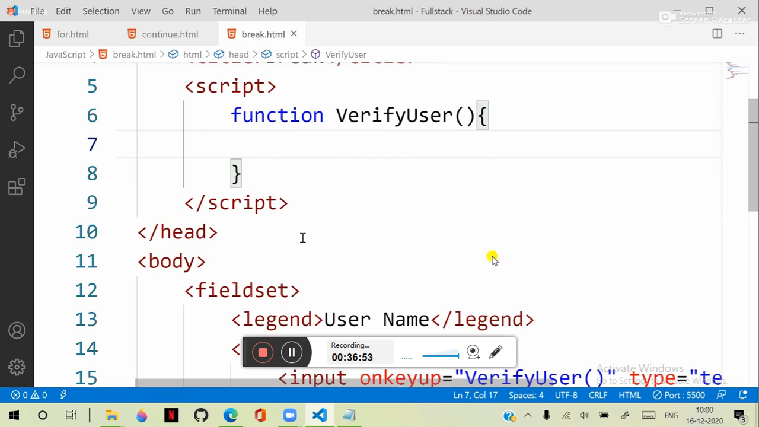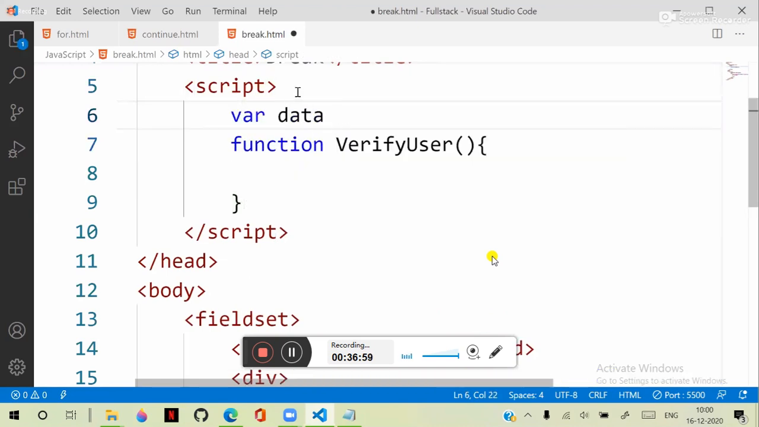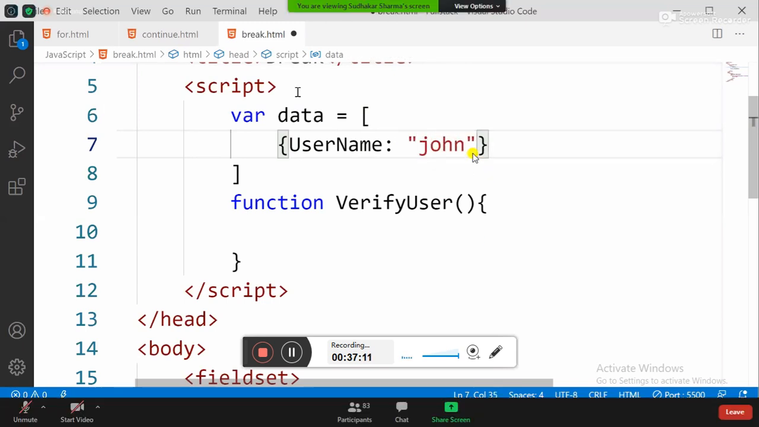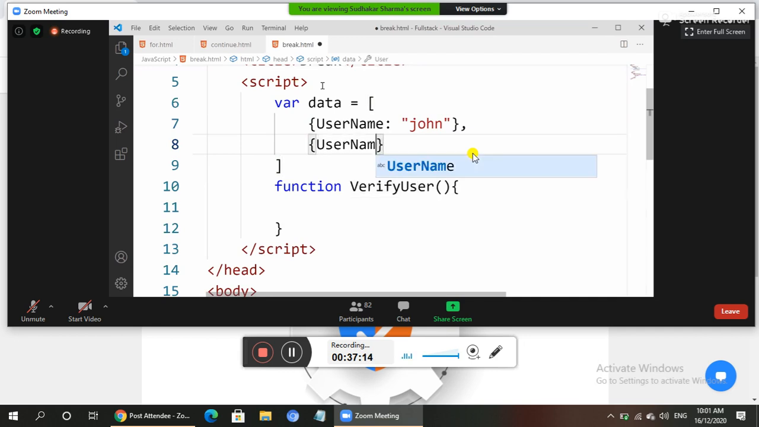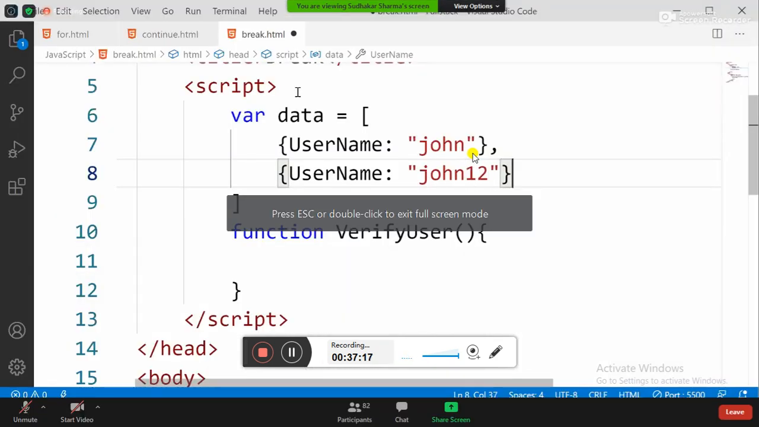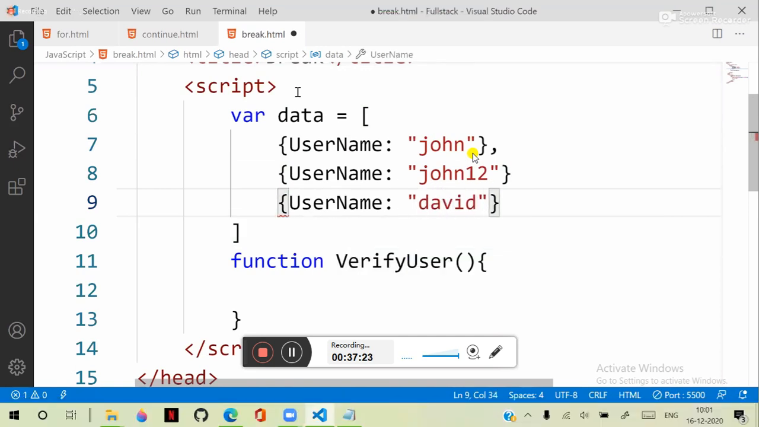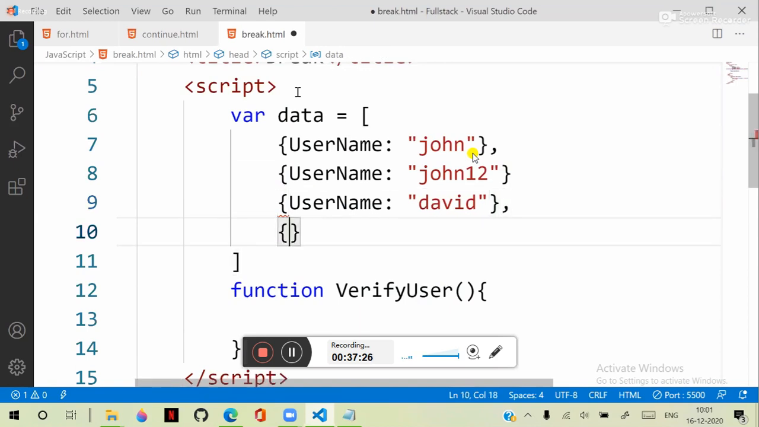the approach. First we have some data, in which we already have some usernames. So we have a username, like John. Okay, so we have another username, like John12, and another username, like David, something like this, and another username. So these are the objects. So username, like David underscore NIT, something like this.